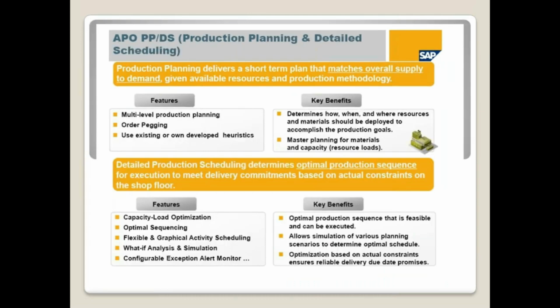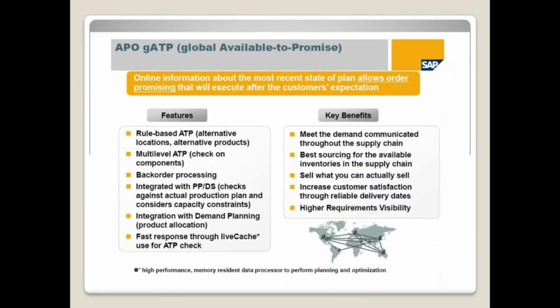And GATP, normally if there are any sales orders, once the customer comes, he will give the sales order. Then immediately he will ask, what is my delivery date? As per the delivery date, he will decide whether to confirm the sales order or not. Using this software, GATP, we can check, okay, if stock is available, then we can deliver in 2 days.